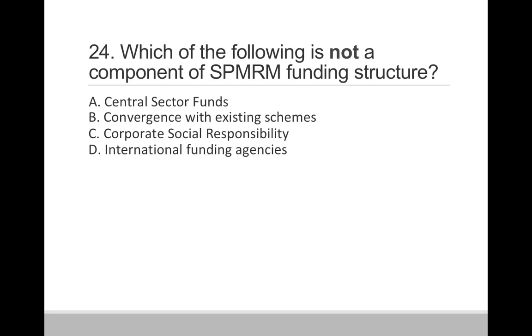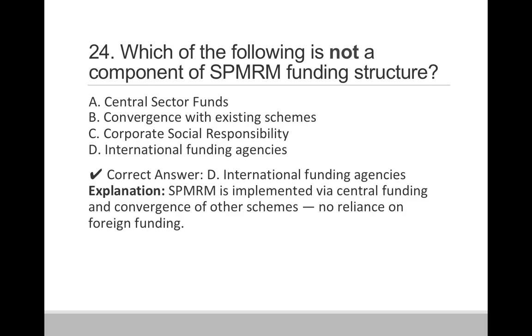Question 24. Which of the following is not a component of SPMRM funding structure? Option A, Central Sector Fund. Option B, Convergence with existing schemes. Option C, Corporate Social Responsibility. And option D, International Funding Agencies. So correct answer is option D, International Funding Agencies.